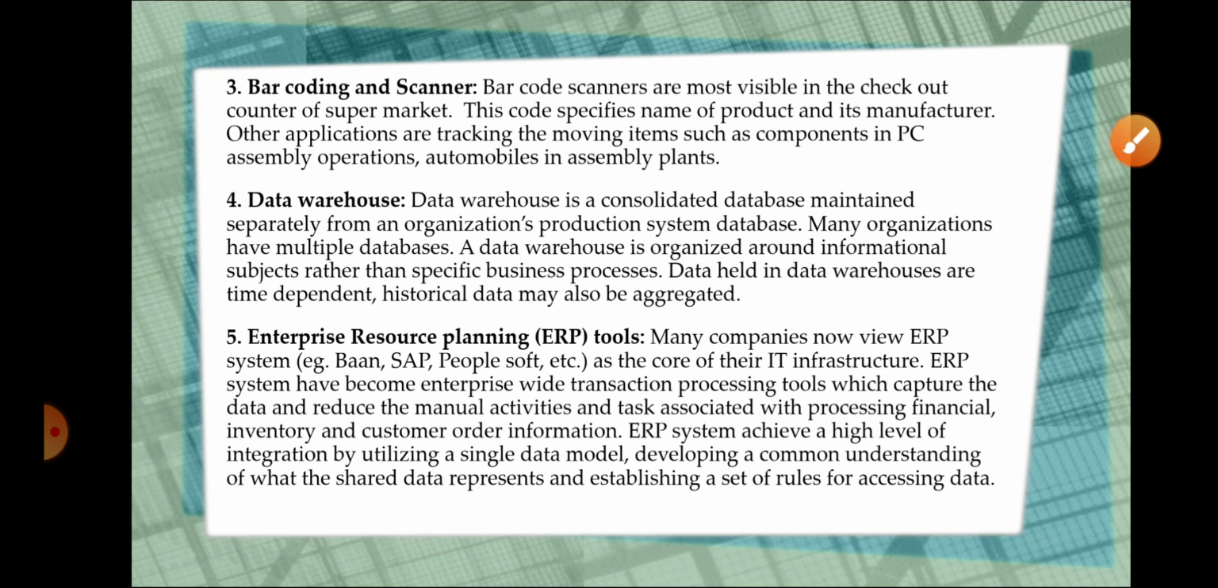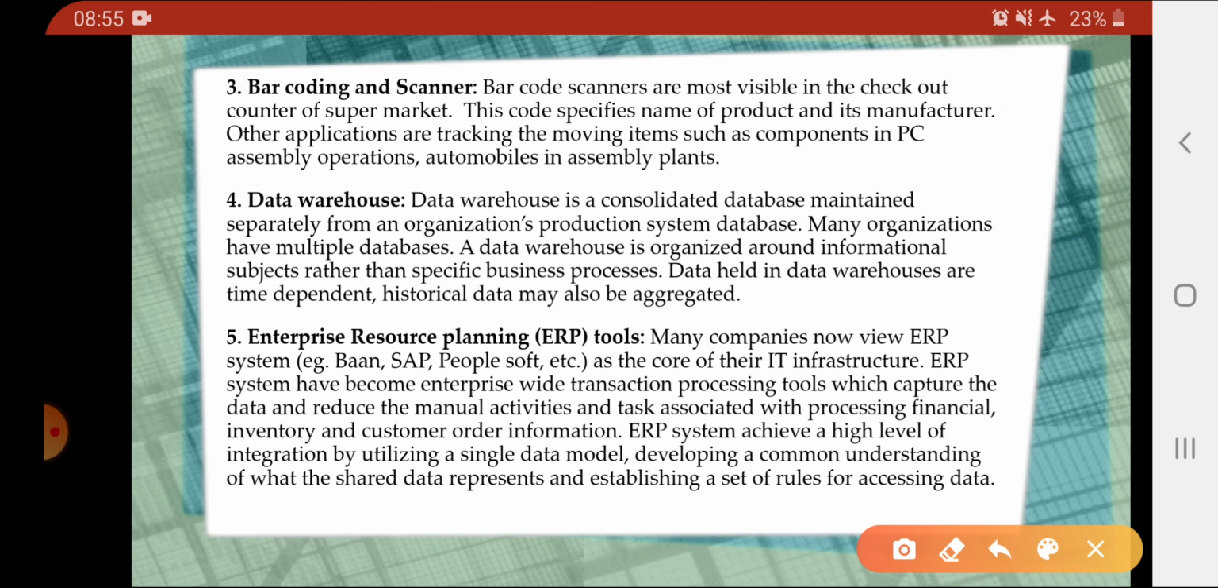Next is barcode and scanner. Barcodes are used in every product. So when these barcodes are on the product, they can help us in keeping track of all the moving items in the operation. So we can keep track of every produced item, and we can make sure that we place them at a proper place.